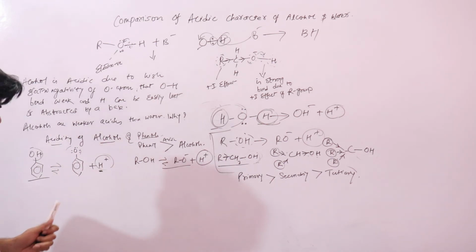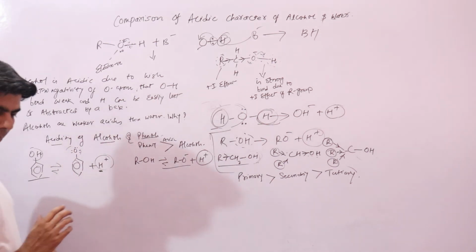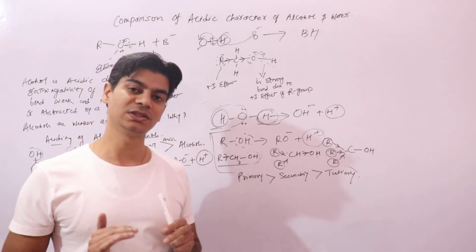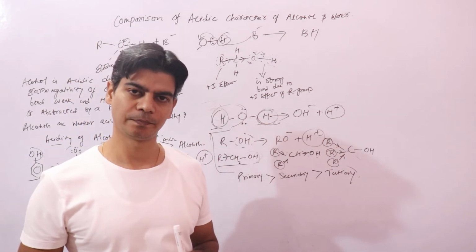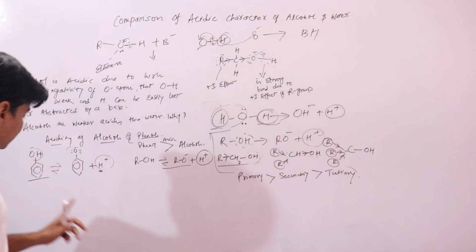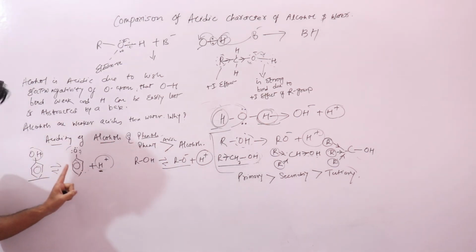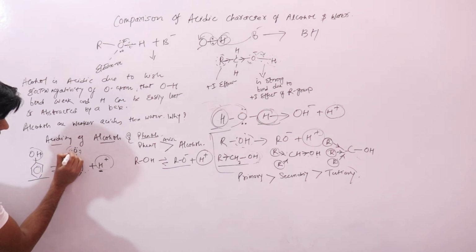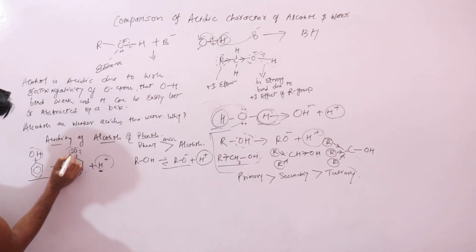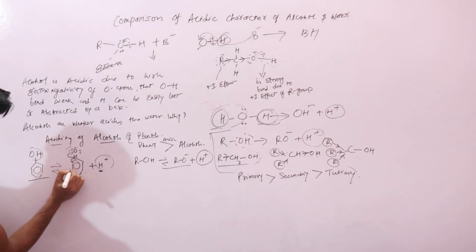There is something known as stability due to resonance or conjugation. Since you have a benzene ring in this phenoxide, one of the electron pairs will get delocalized and start moving like this.